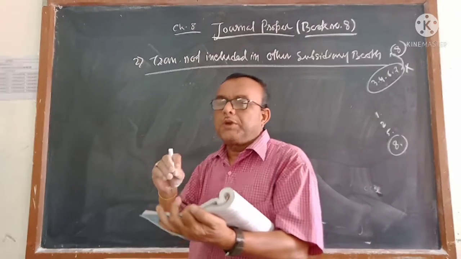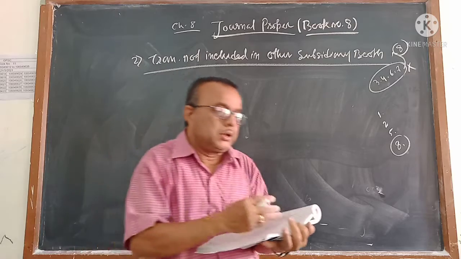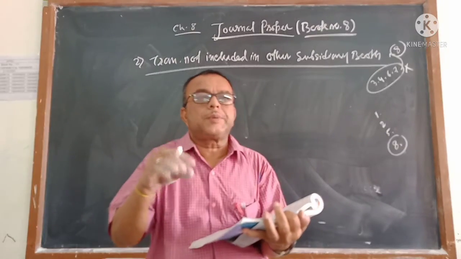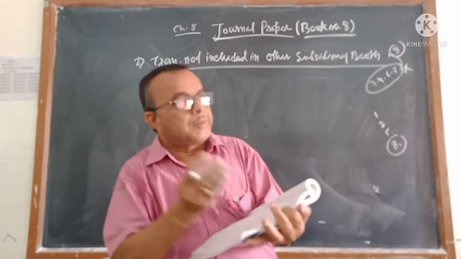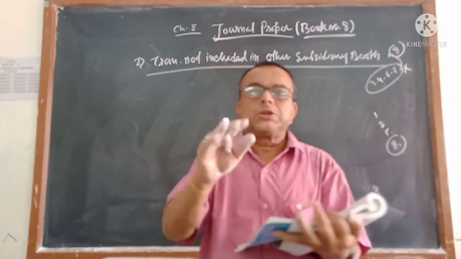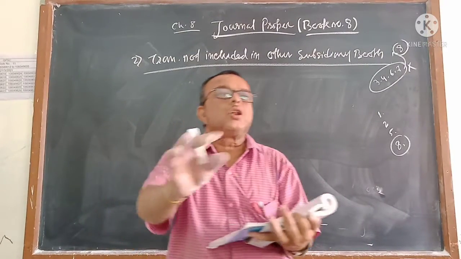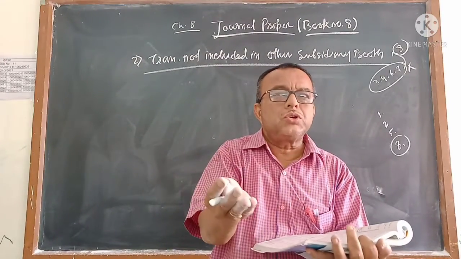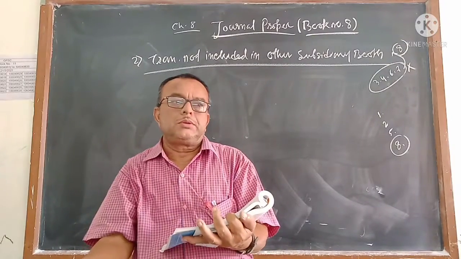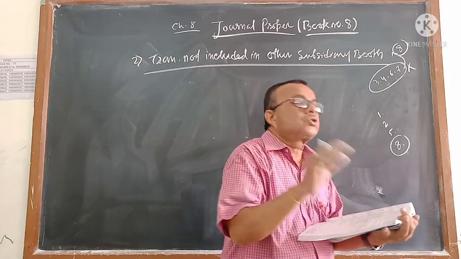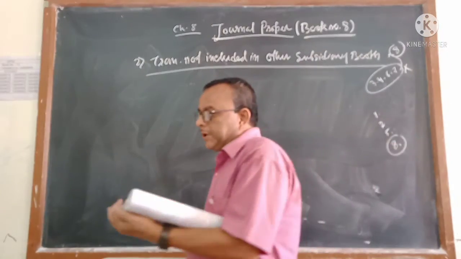If you are getting the bill, when will you get the bill? If you sold the goods, then you will get a bill. Because you are not having faith in the person to whom you sold the goods on credit, whether he will pay the money in time or not, you tell him to give your written document after signing. That is called a bill. If you sold the goods, you will get a bill. If you purchase the goods, you will give a bill. If you are getting the bill, it's called bills receivable. If you are giving the bill, it's called bills payable.